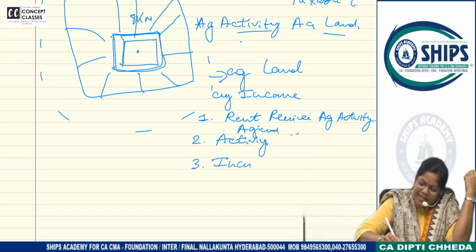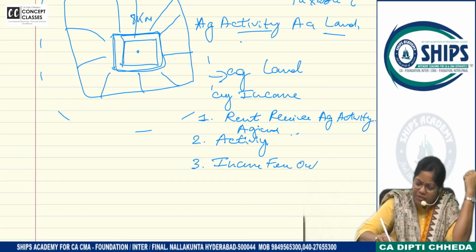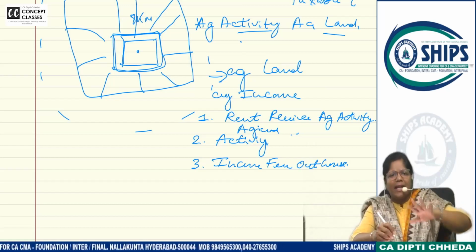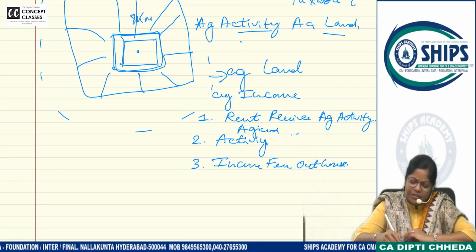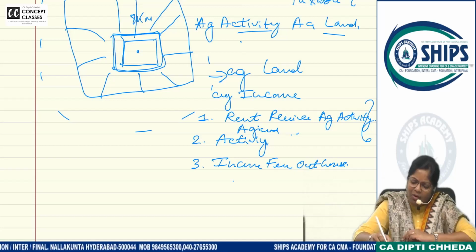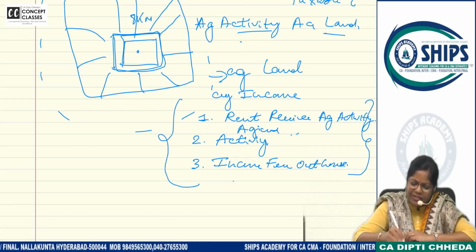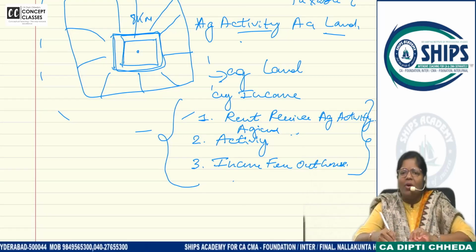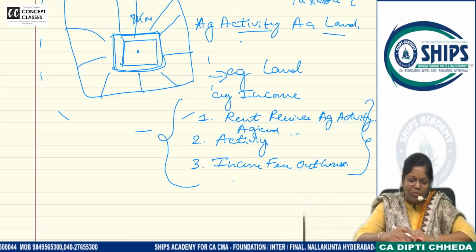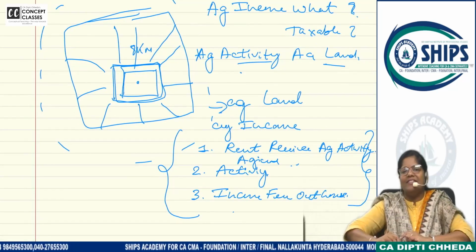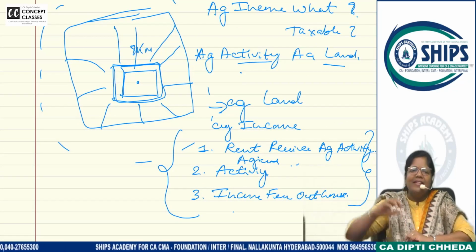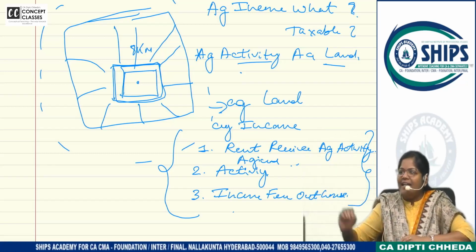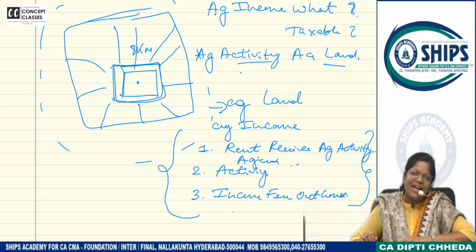Third is income from outhouse. You know, in farms we have outhouses where all the equipment is kept for agricultural activities. So from that, if you are getting income, all this is called agricultural income, provided this activity, or this rental income or revenue derived or income from outhouses, is on which land? Agricultural land. Simple.